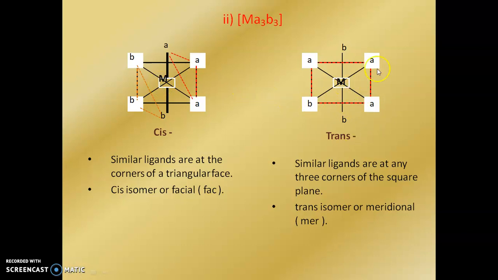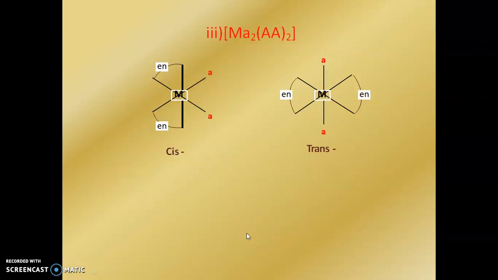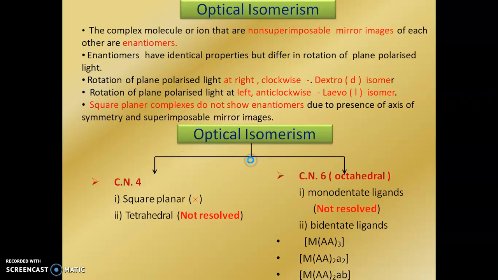Next, in this complex, similar ligands are at any three corners of the square plane. We call it the trans isomer or meridional or mer isomer. Next is the MA2AA2 type. AA2 means bidentate ligand, but with the same donor atom. Here en, they are the same donor atom and they are placed on the same side, hence these are the cis isomer. But these two bidentate ligands are placed in the opposite direction, hence it is the trans isomer.